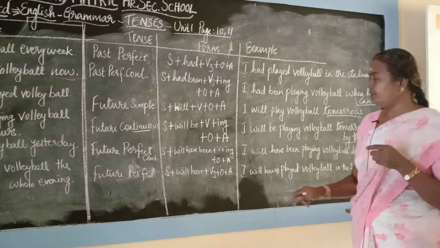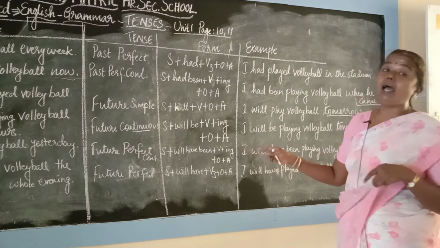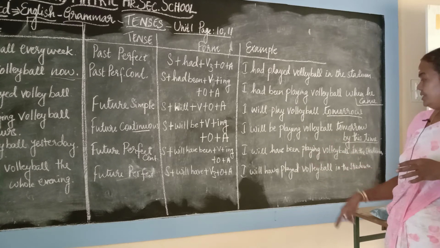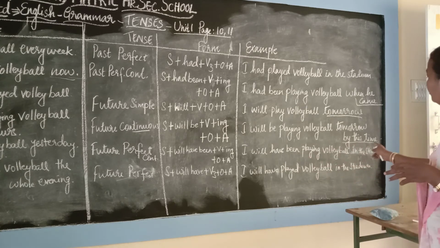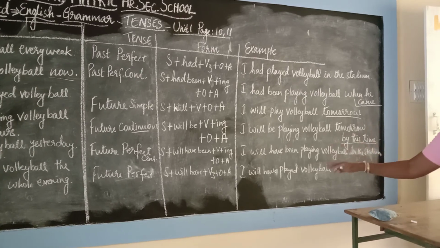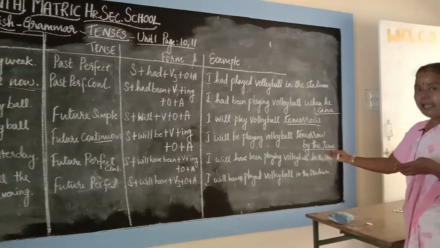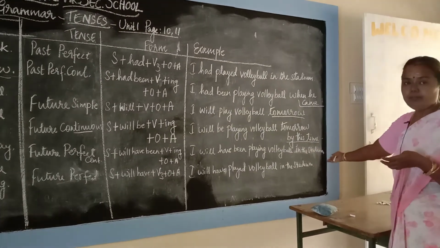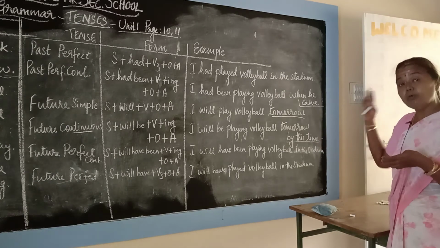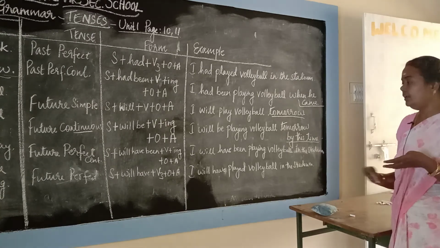Future perfect continuous, let us see. Same thing. Subject plus will have been plus verb plus ing plus object plus adjunct. So I will have been playing volleyball in the stadium by this time. You can write by this time also. You can add it. I will have been playing, or I will have been performing dance in the stadium or in the orchestra by this time tomorrow. Like that you can write.